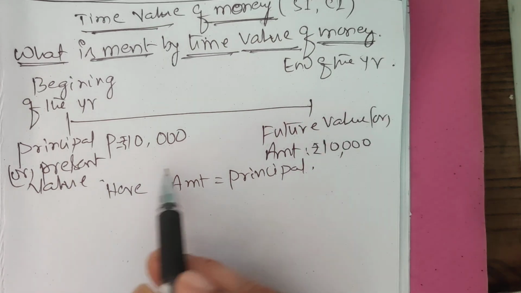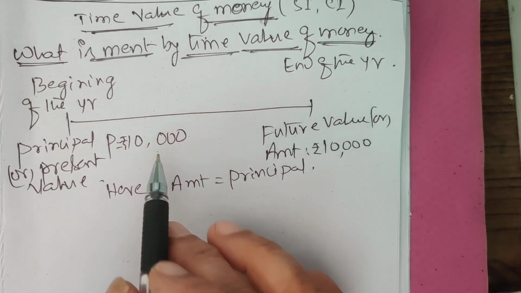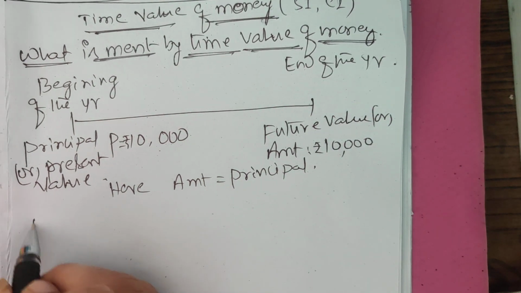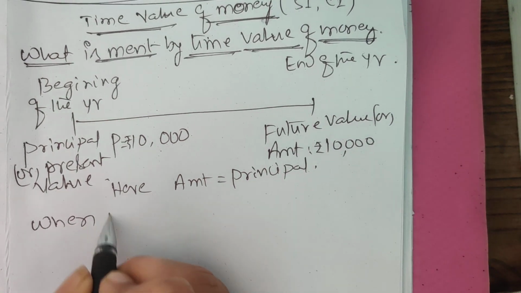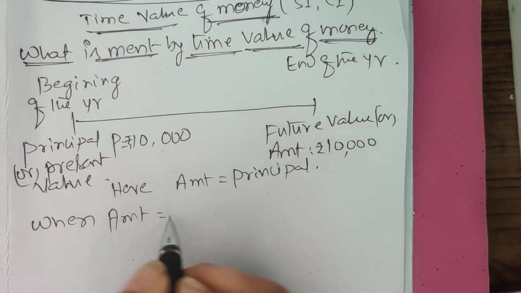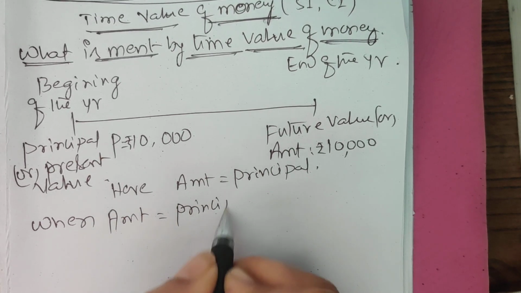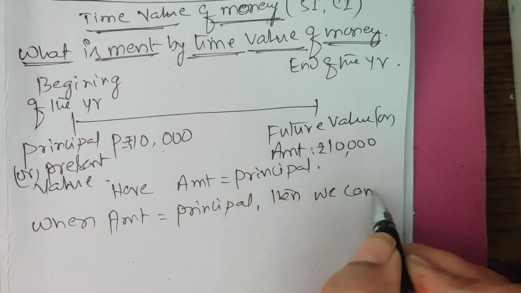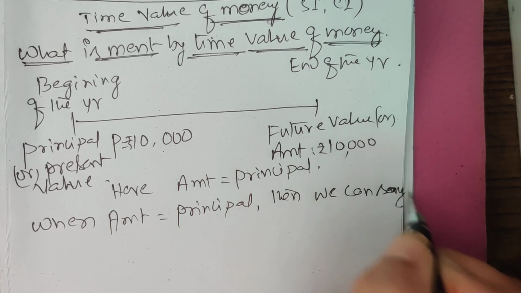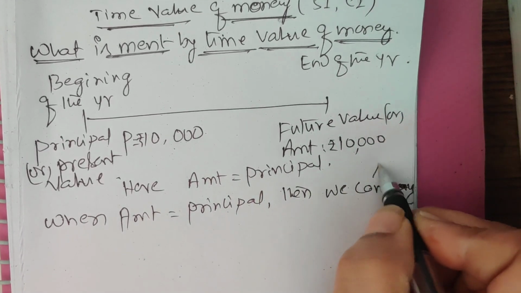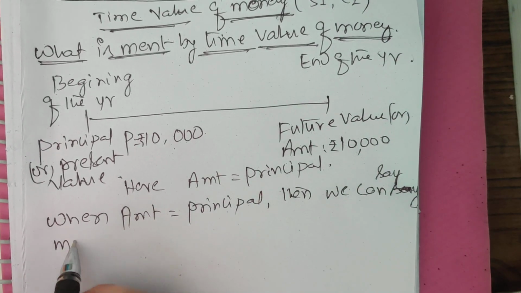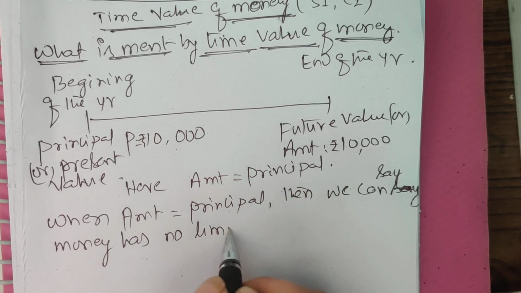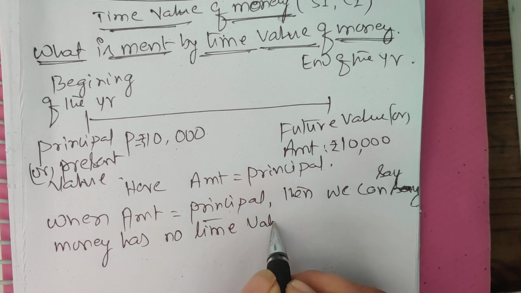Your money has no time value. It is not growing according to the change in time. So when amount is equal to principal, money has no time value.